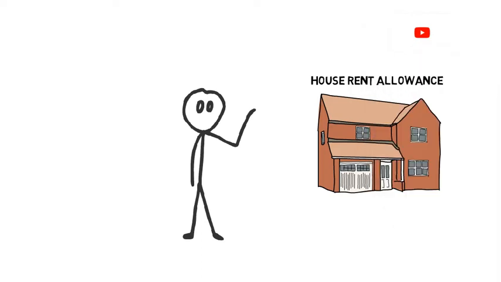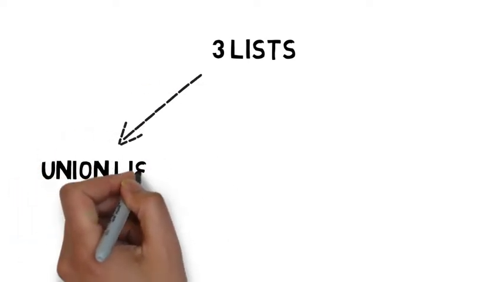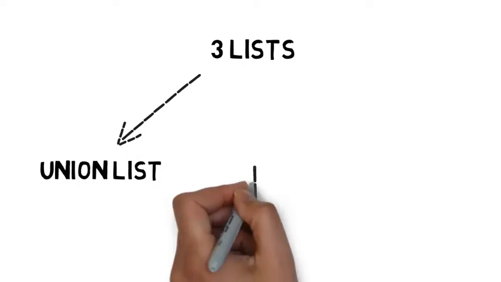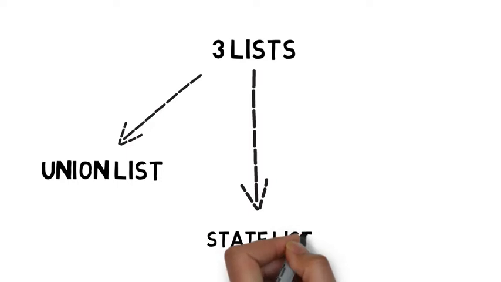In this video, I am going to cover some basic terms which come to mind when you're talking about income tax. First is the organization structure. See, in India we have three lists: union list, state list and concurrent list. In union list, power of central government is defined, while in the state list, power of state government is defined.